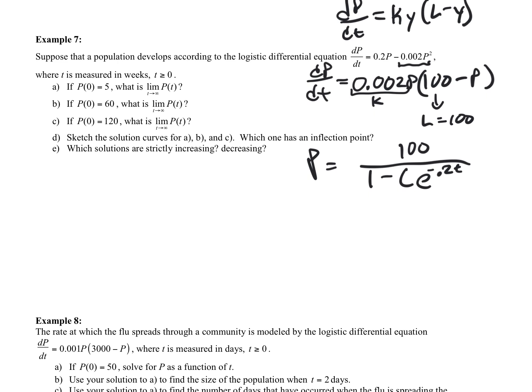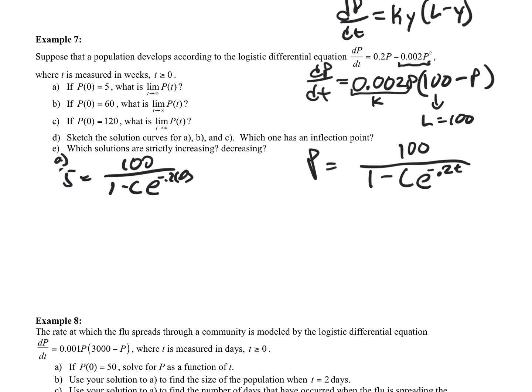The question is: if P0 equals 5, then what is P of t? This works out pretty nicely because we can say P of 0 is 5, so 5 equals 100 over 1 minus C times e to the negative 0.2 times 0.